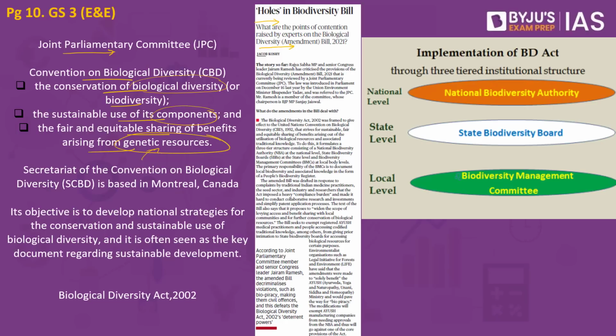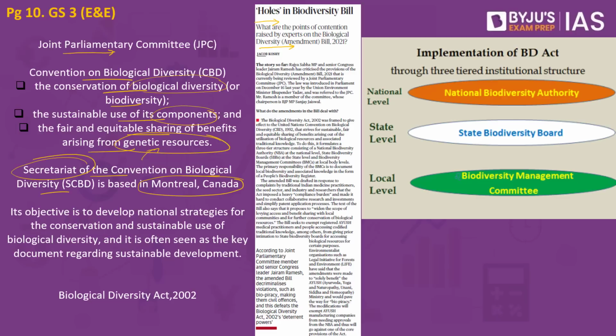Any other field which has a direct play in biodiversity is also linked to this Convention on Biological Diversity. From the preliminary examination point of view, do note that the Secretariat of the Convention on Biological Diversity is based in Montreal in Canada. This is very important from the preliminary examination point of view. What are the functions of the Secretariat? Basically, it will implement the Convention on Biological Diversity. It will also run various programs, draft documents, coordinate with multiple international organizations, collect information about biodiversity, and ultimately give it to the nation states. These are the functions of the Secretariat of the Convention on Biological Diversity.